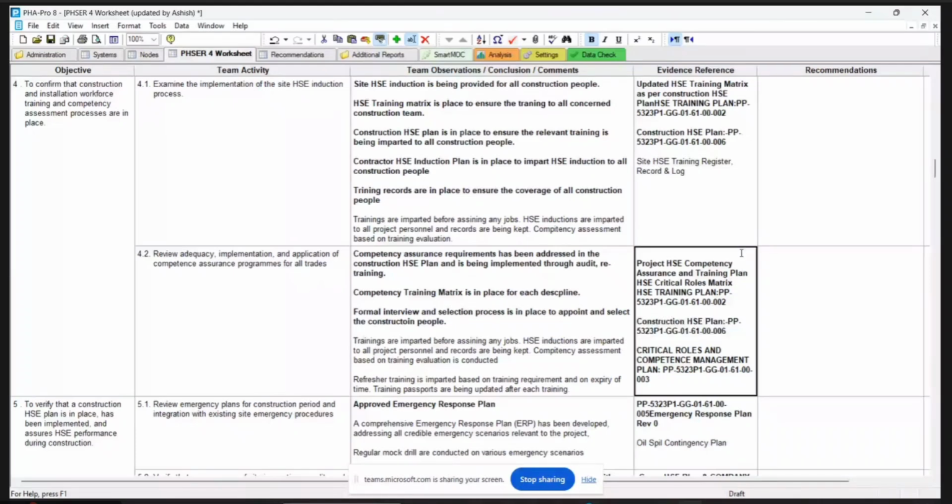Project HSE competency assurance and training plan, training plan, HSE critical roles matrix. Whether all are the same or HSE critical competency plan. Can you show the document? Can you show the document?